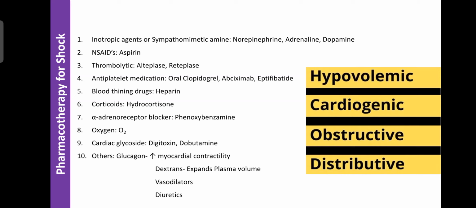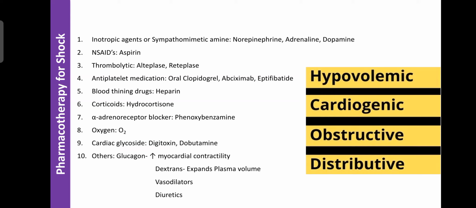Now we learn about the pharmacotherapy or treatment of shock. Whatever drugs or medications are used for the treatment of shock are mainly classified into 10 classes. Their main aim is to improve the blood circulation to the organs. That is the prime aim of all the medications used for the treatment of shock.